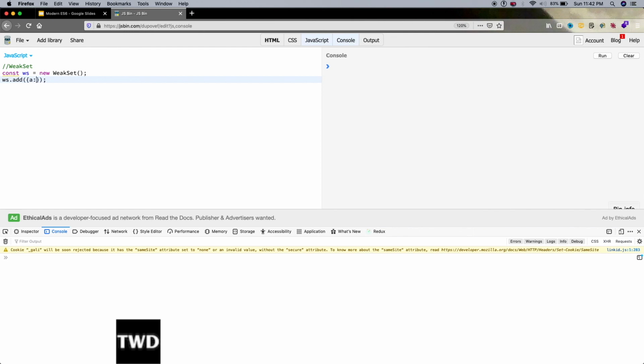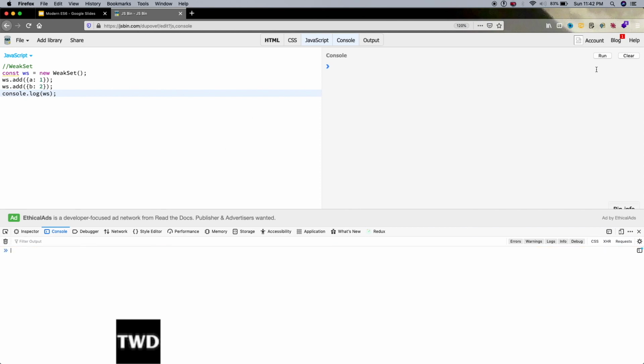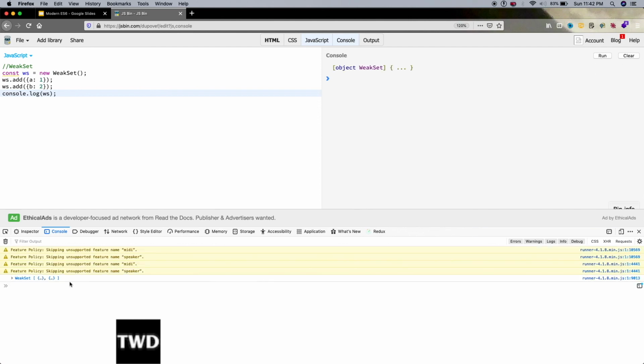So A1, B2, console.log ws. Now let me run it and see, the WeakSet is there.